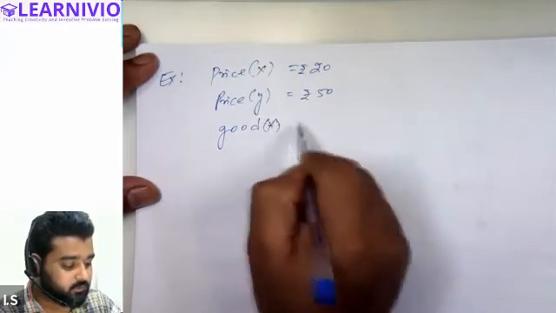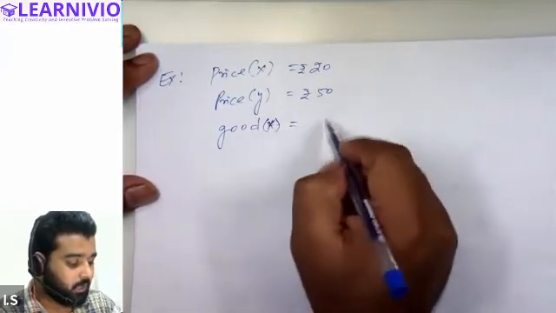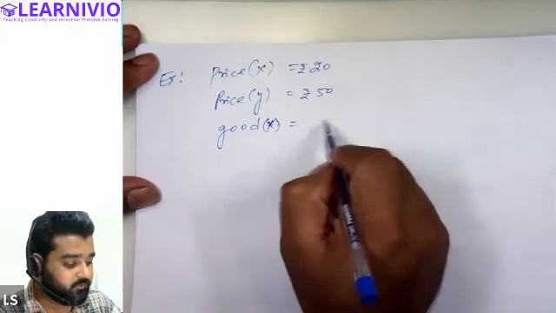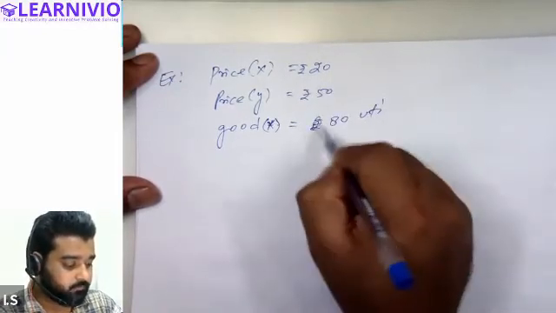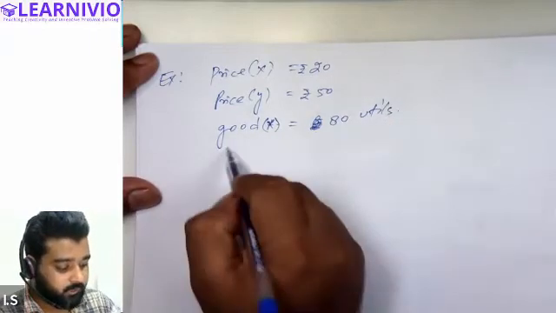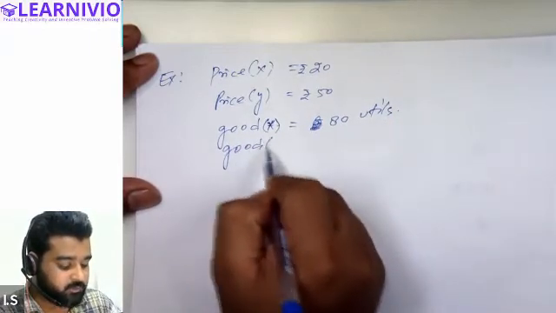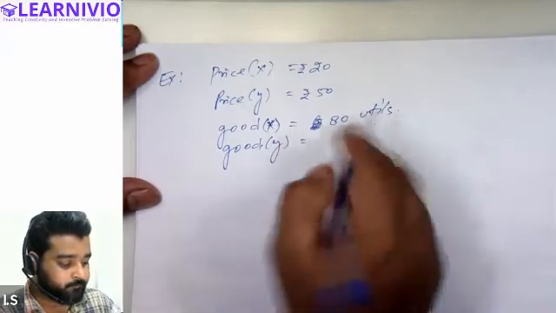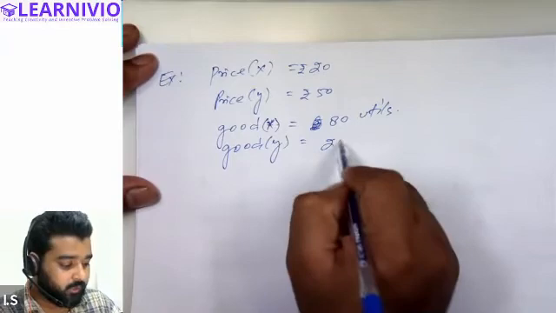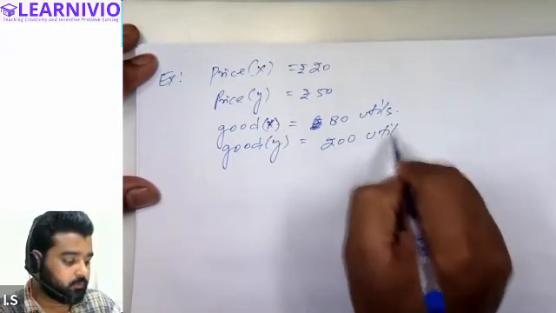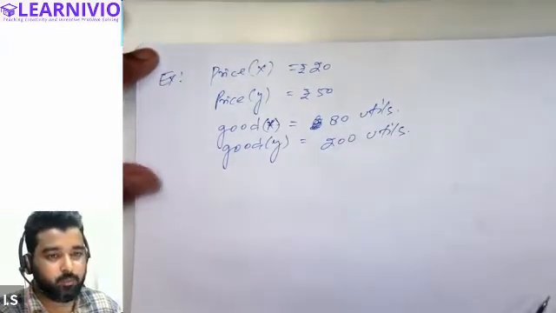From good X, the amount of satisfaction that the consumer is receiving is 80 utils, and the amount of satisfaction that the consumer is receiving from commodity Y is equal to 200 utils. Tell me whether the consumer is in equilibrium or not.